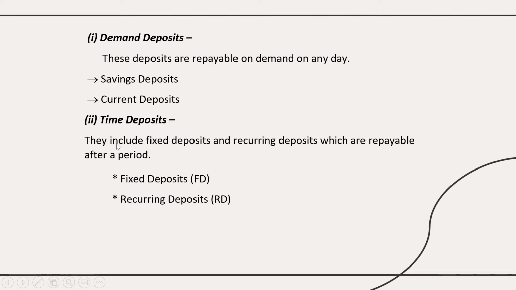What is a demand deposit? These are repayable on demand on any day. Under this, savings and current deposits come. A time deposit is repayable after a period, or at least write the keyword. Under this there are two types: fixed deposits and recurring deposits. So one function is over.